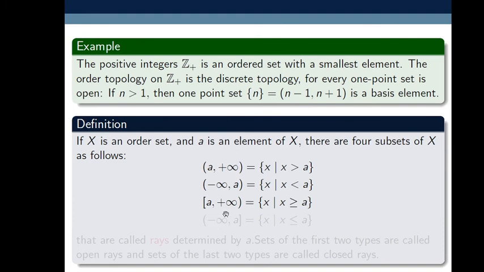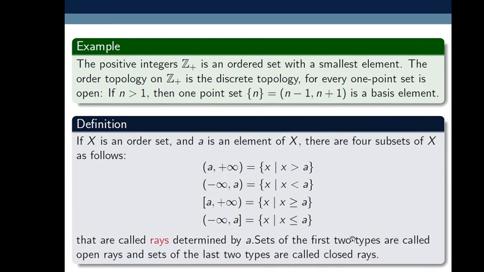Here the half open interval [a, plus infinity): here a is included, so this set contains those x such that x is greater than or equal to a. Next, the half open interval (minus infinity, a]: here a is included, so this set equals those x such that x is less than or equal to a. All these are called rays determined by a.